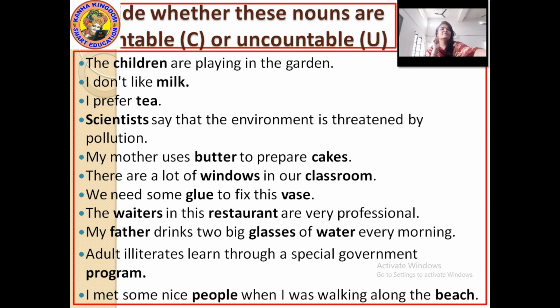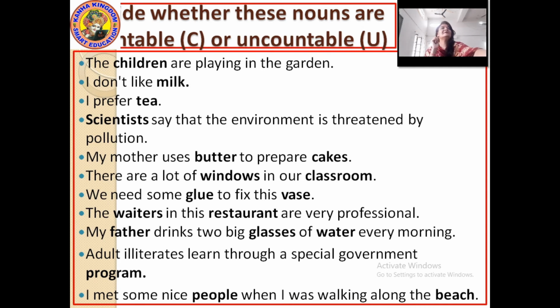Here waiters is countable and restaurant is also countable. Okay, waiters and restaurant countable. Fine. Moving to the next.